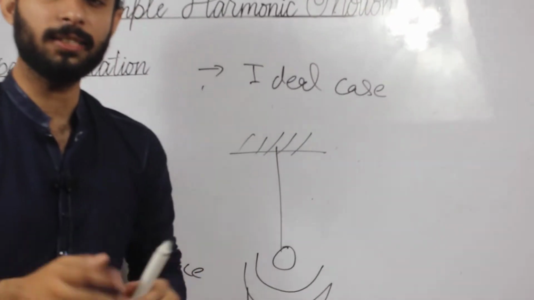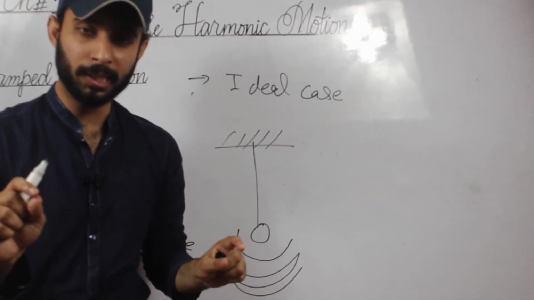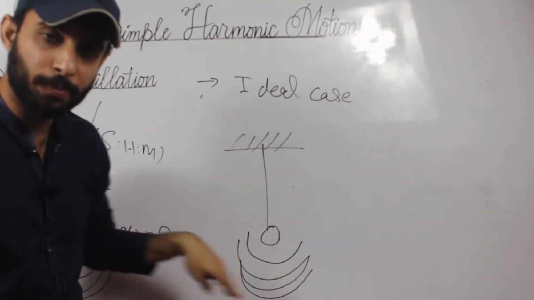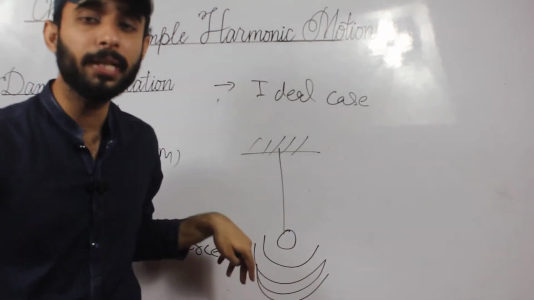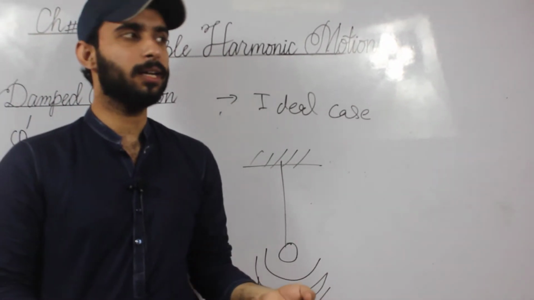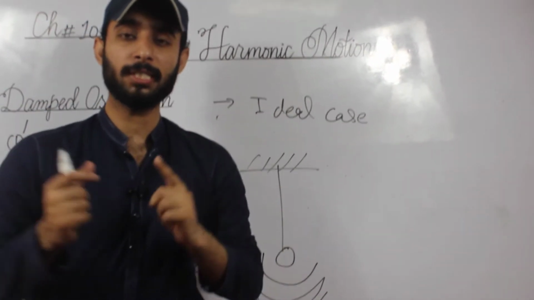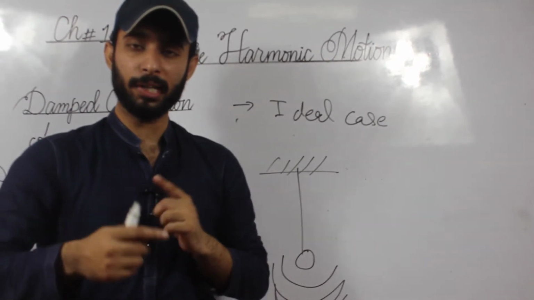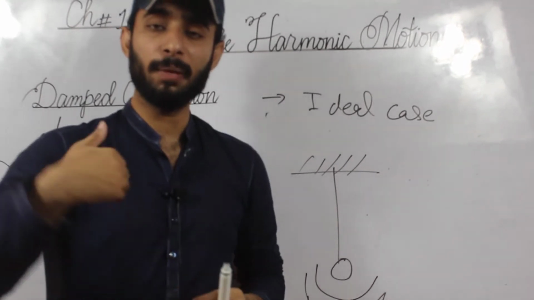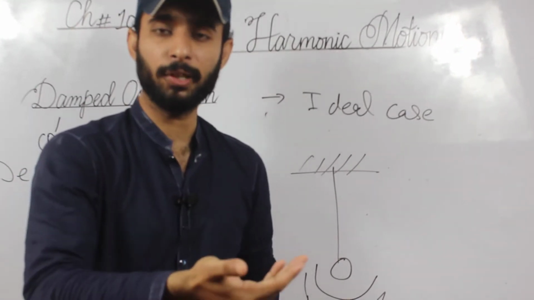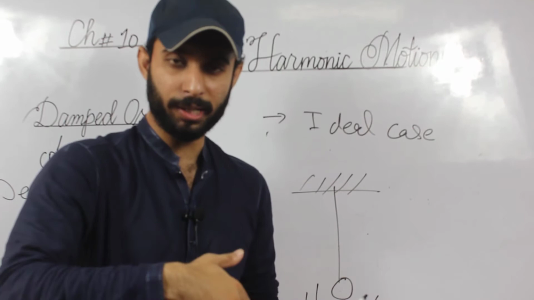If no resistive force is present, the oscillation of the system continues and will not stop. Just like we studied in 9th class, chapter 3, Newton's first law says that if a body is in motion, it will remain in motion even after billions of years if no external force acts on it.